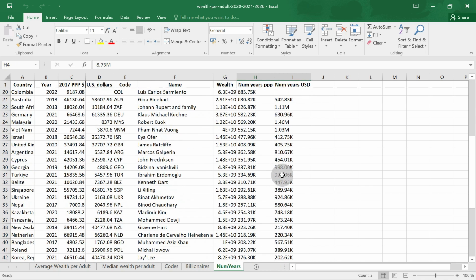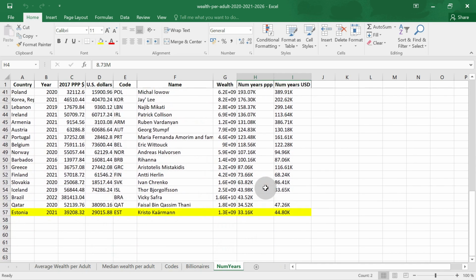Now, suppose you have median wealth in Estonia, the most equal country according to Credit Suisse. Here, it would take 44.8 or 33.16 thousand years, respectively, to be as wealthy as Christopher Kaman.